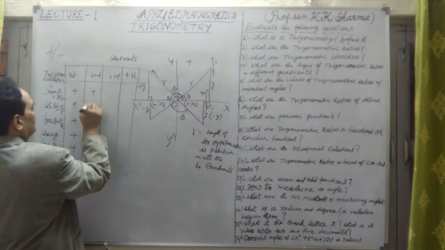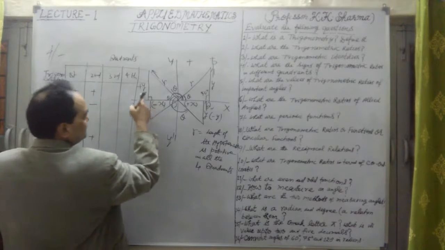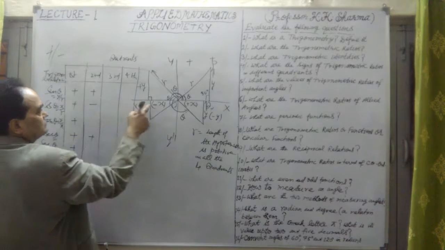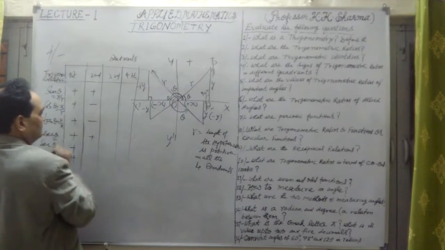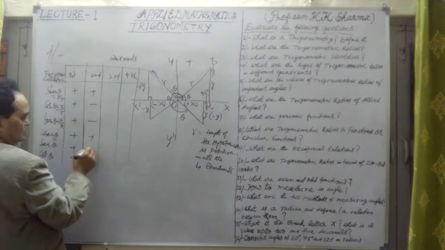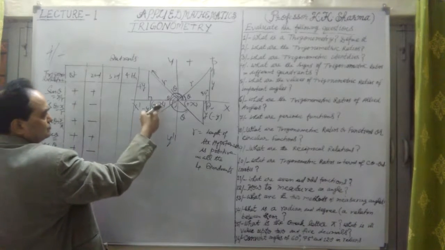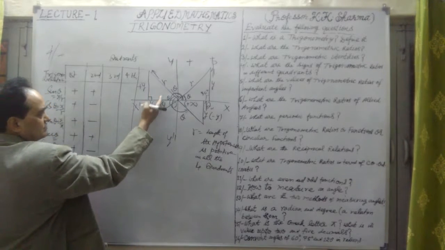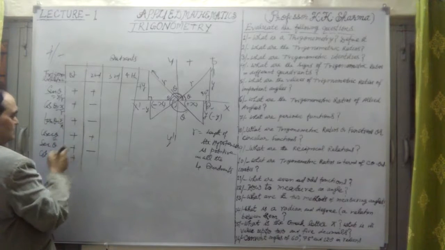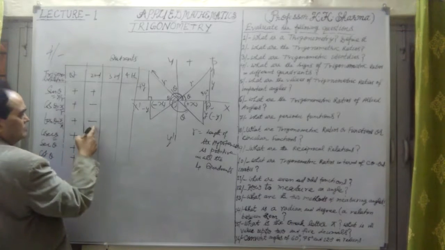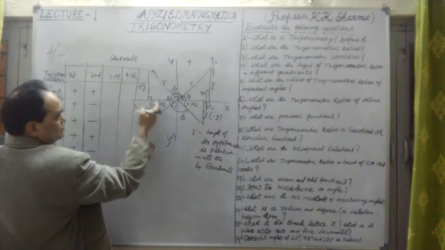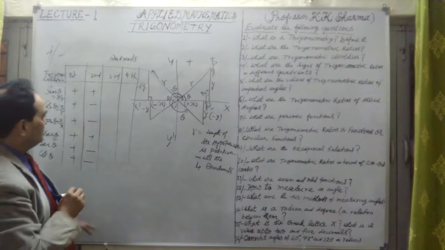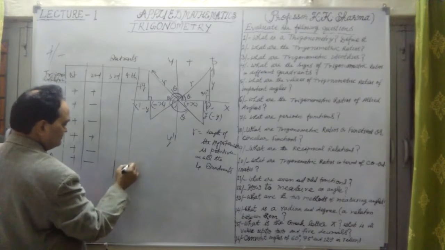Others are negative in the second quadrant. Cos is negative, because cos will be minus x upon r. Tan is negative because it is y upon minus x, that will be negative. Sec theta is negative because it is hypotenuse upon base, here negative. Cosec theta is positive. Cot will be minus x upon y, also negative. These are the three in the second quadrant.